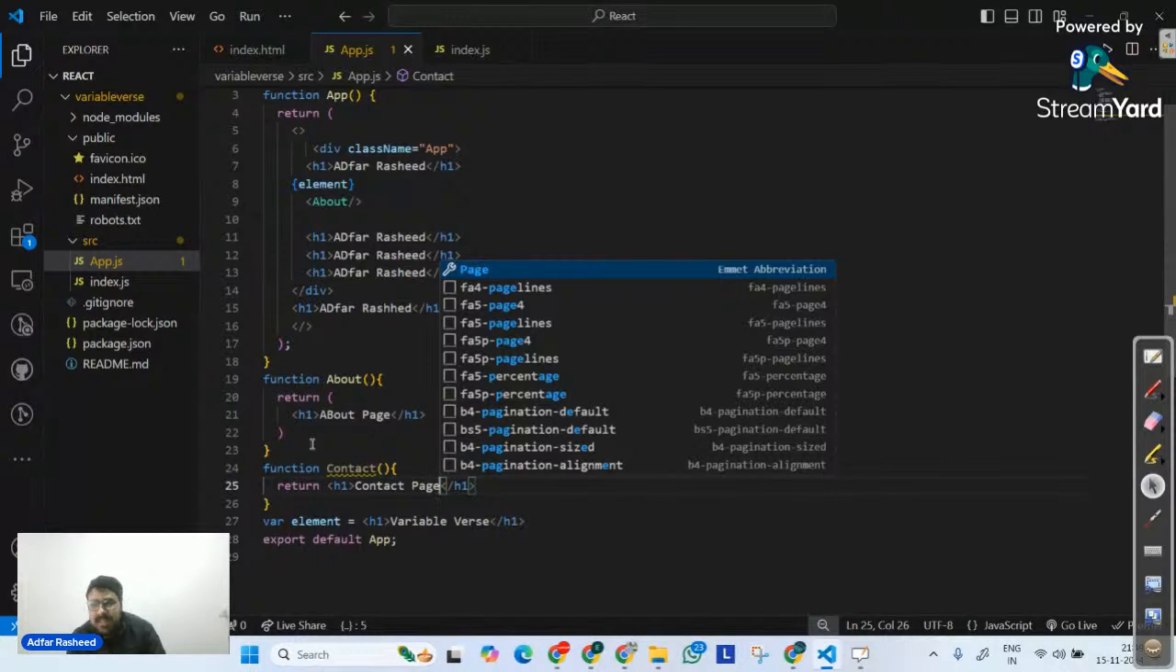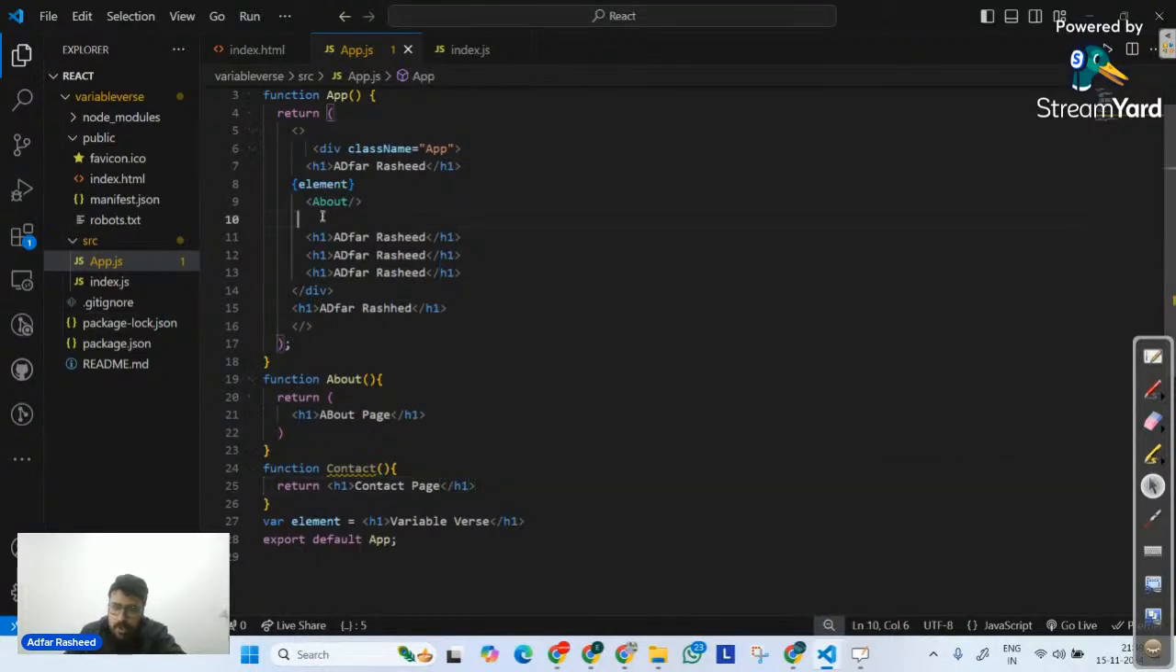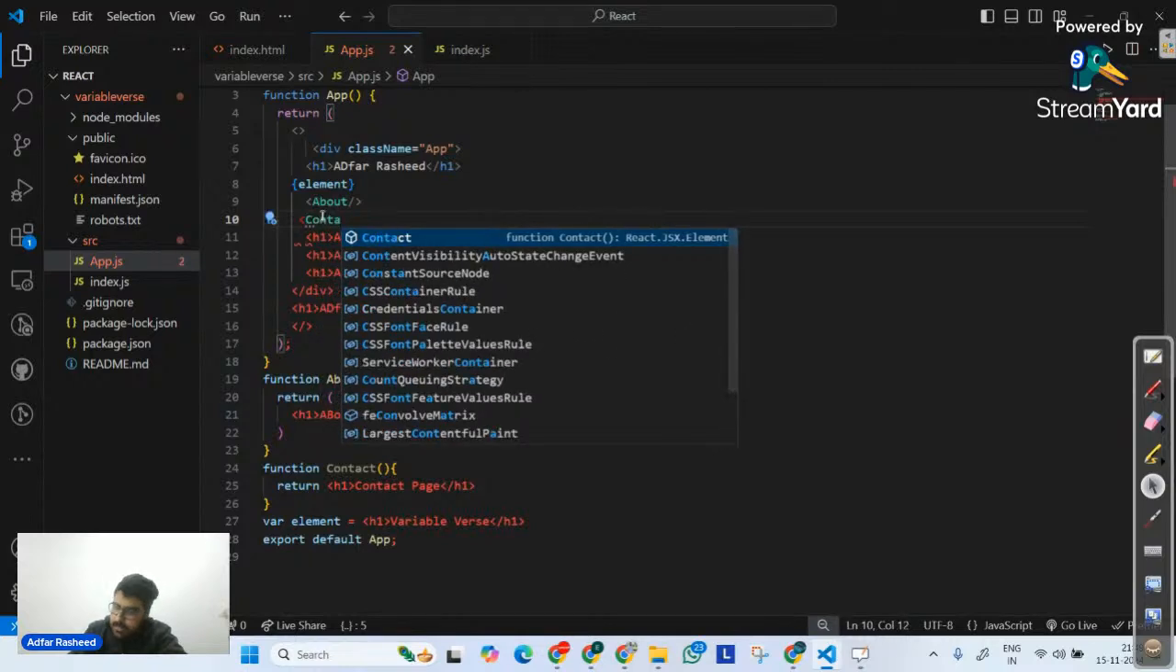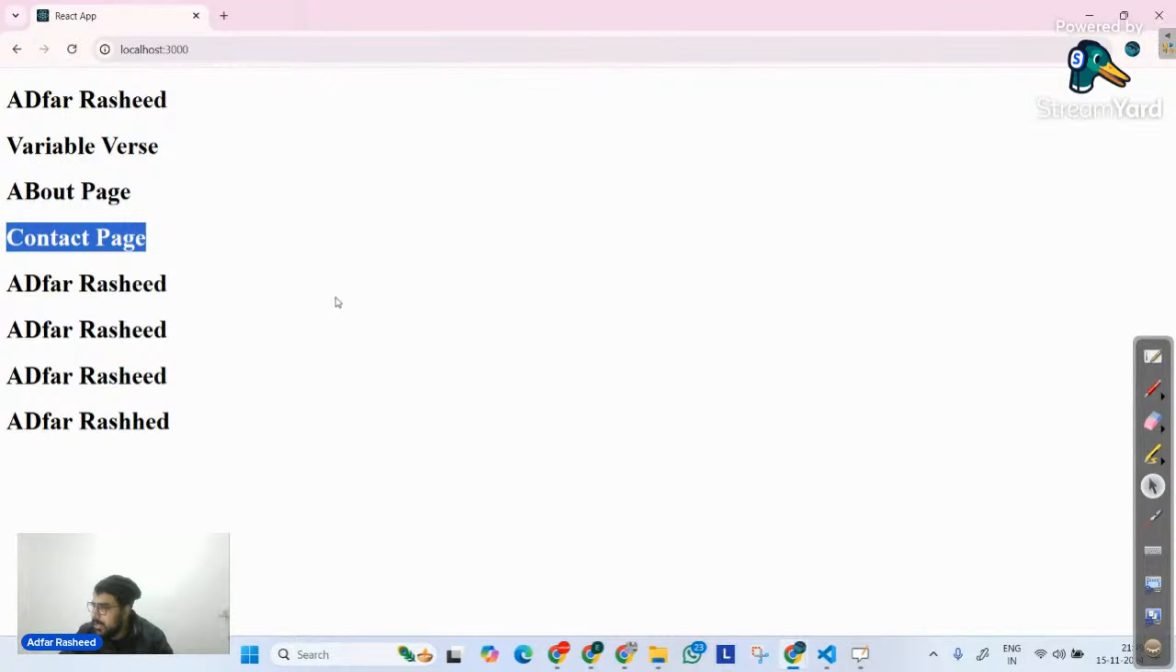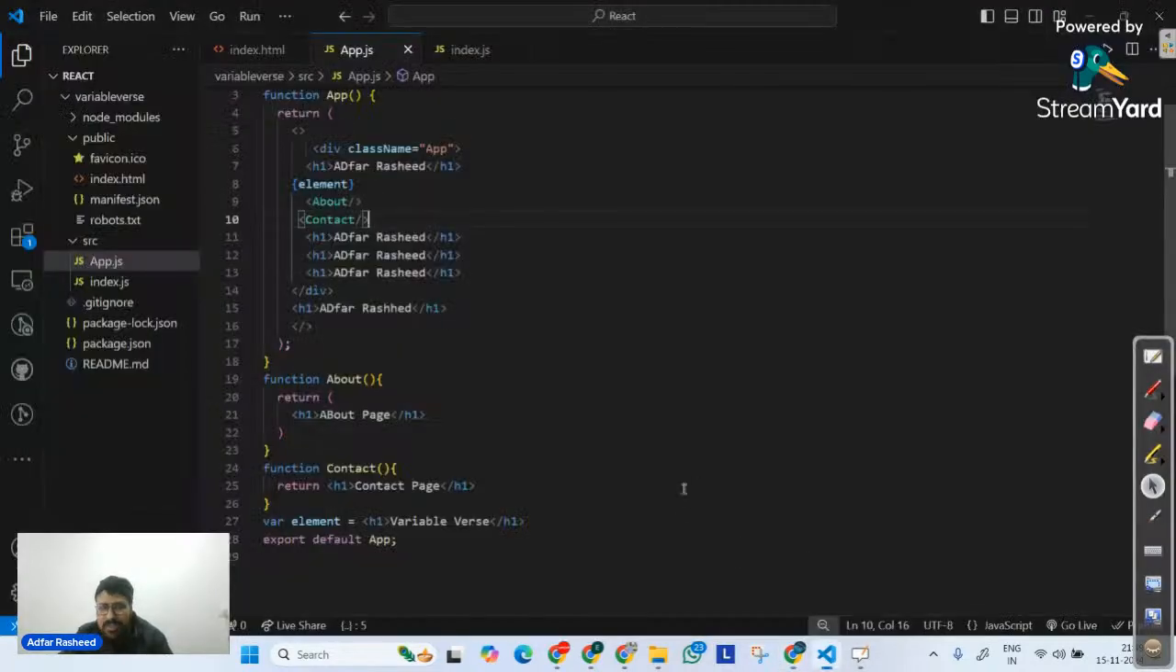Or is there any other way? Yes, there is. But before that, I will simply call it here, I will simply call my contact like this. And now if I go to my web application output, you can clearly see contact page here. But at this point of time, we can conclude one point. When I created my contact, I called it in my app.js only because of one reason: my requirement was that about and contact are supposed to be direct children of app.js.